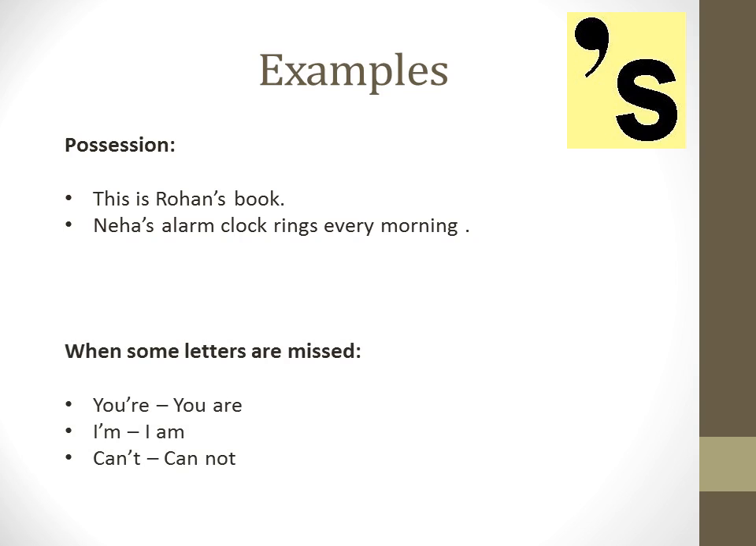And we can use apostrophe when some letters are missed. Like here, you are can be written as you're. For making the short form, we can use this apostrophe. You are can be written as you're. I am can be I'm, and cannot can be written as can't.